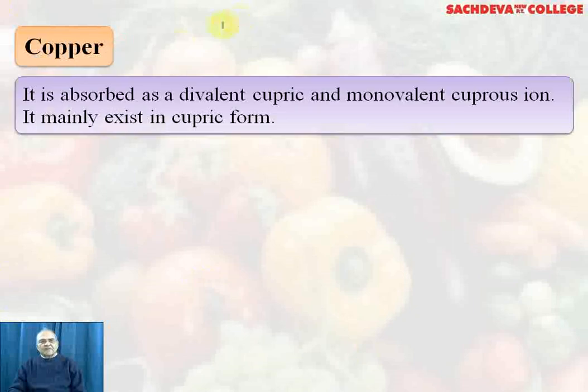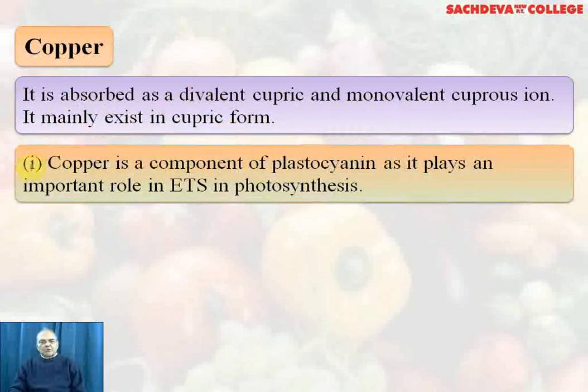Copper. It is absorbed as a divalent cupric and monovalent cuprous ion. It mainly exists in the cupric form. Copper is a component of plastocyanin and as you know, plastocyanin is associated with photosystem 1 of photosynthesis and it plays an important role in the electron transport system in photosynthesis.